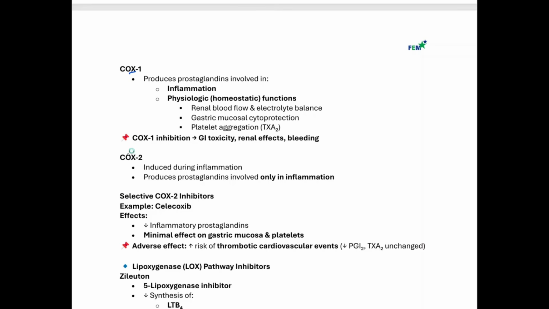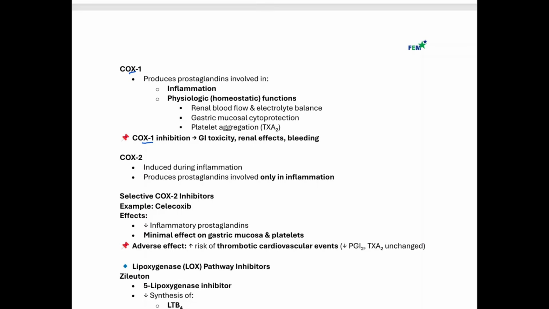So that's why if you have a drug that is blocking COX-1, which is COX-1 inhibition, that means we're going to lose the GI protection. So that could lead to GI toxicity. We're going to lose the renal blood flow. So that could lead to renal effects, and that could also increase the risk for what? For bleeding. As opposed to COX-1, COX-2 is induced during inflammation, and that produces prostaglandins that are involved only in inflammation.